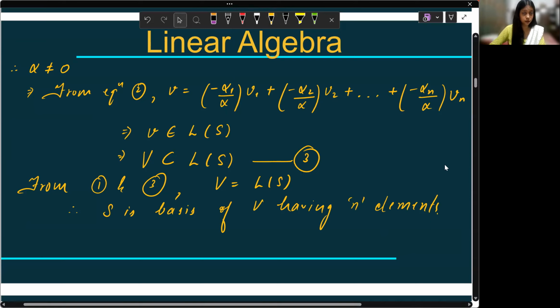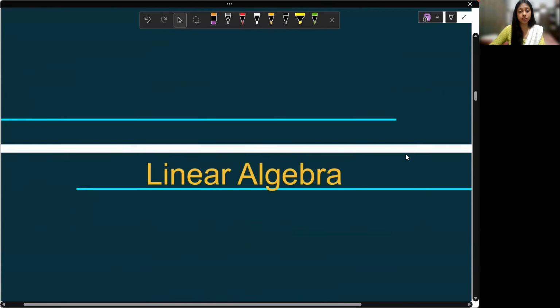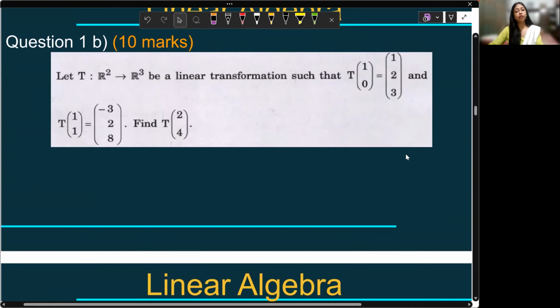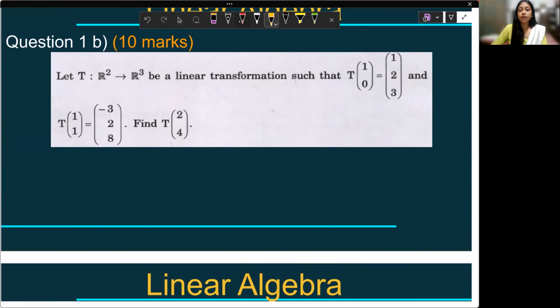We have another part from the first question itself. That's your question number 1B, again for 10 marks. One question from linear transformation will always be there, so you cannot skip this topic, and it is very easy. These are very easy questions.